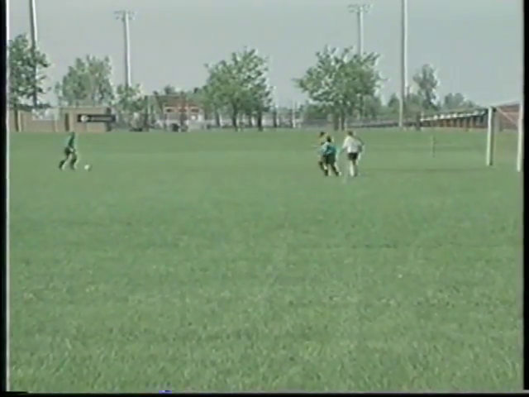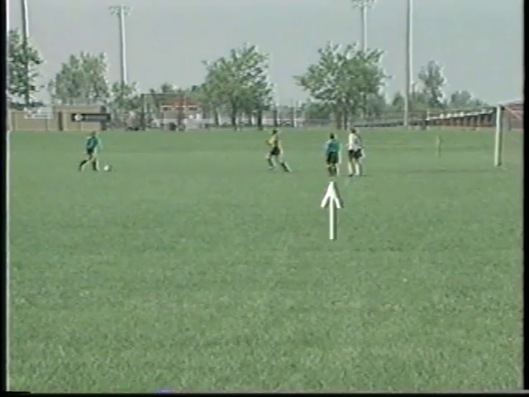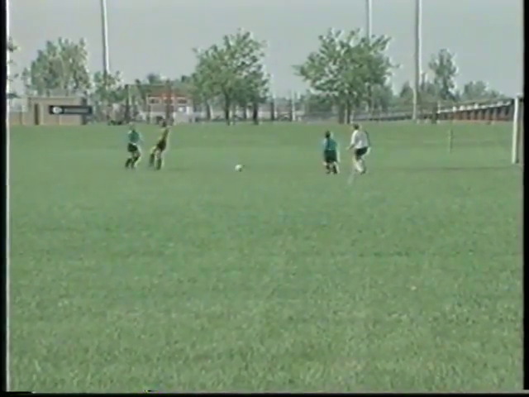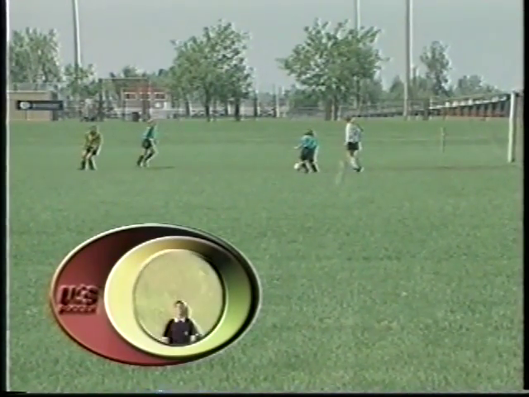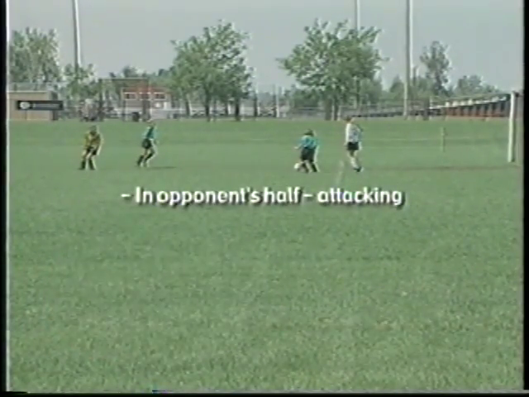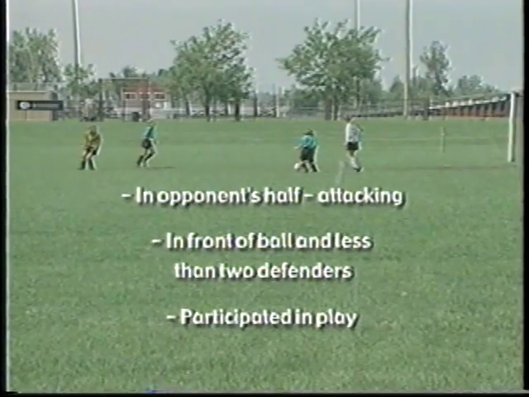At the beginning of the play, no one is offside. The goalkeeper moves up to challenge the attacker with the ball. This player is put in an offside position when the goalkeeper becomes the second to the last defender. The attacker plays the ball to her teammate. The attacker who received the ball is judged offside because at the time the ball was played by her teammate, she is in the attacking part of the field, closer to the goal line than the ball with less than two defenders between her and the goal line, and participated in play.